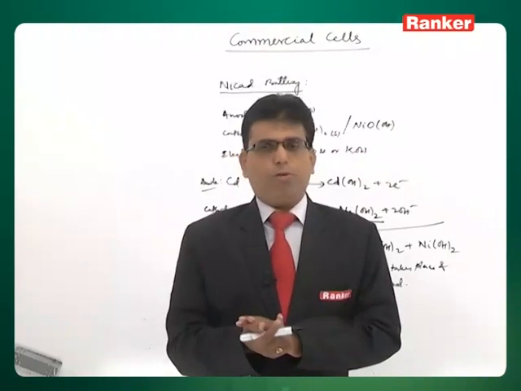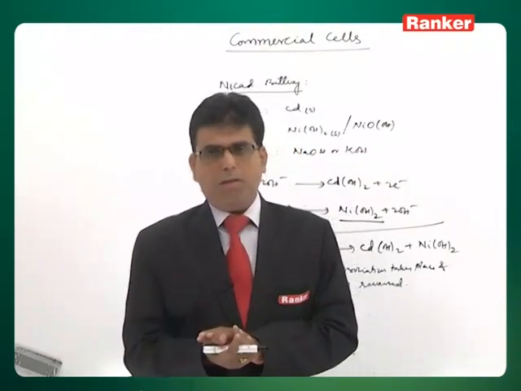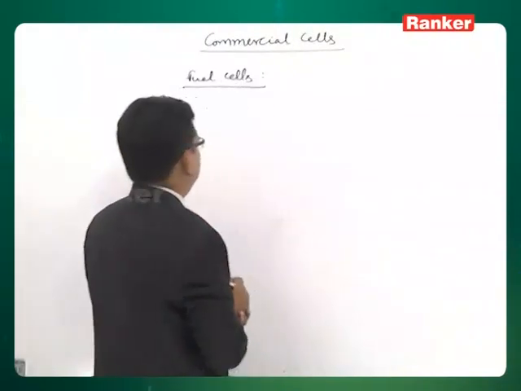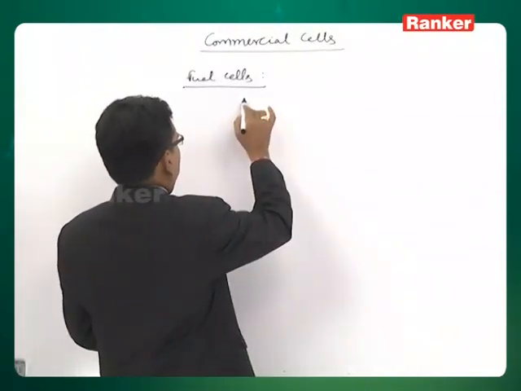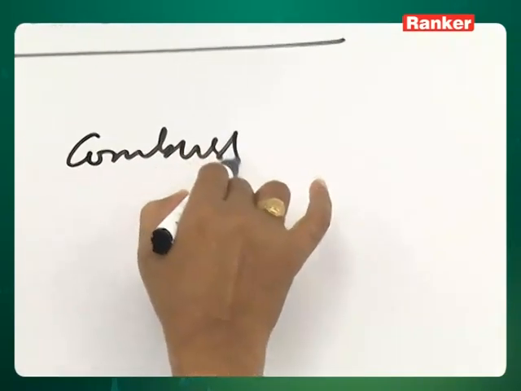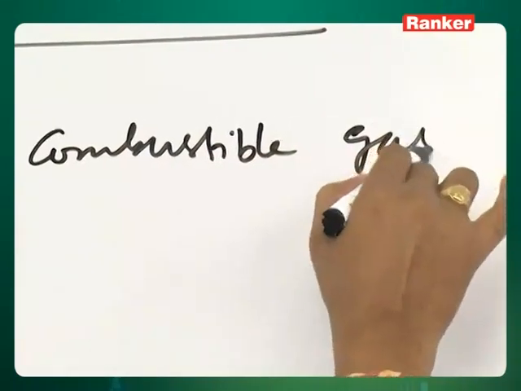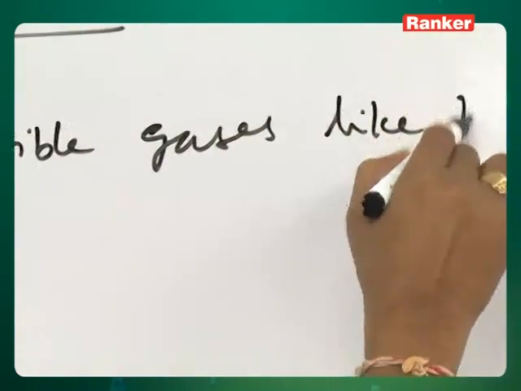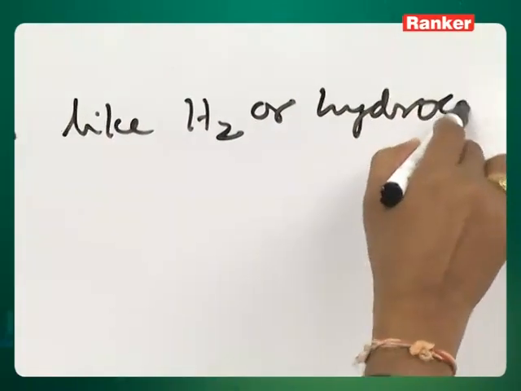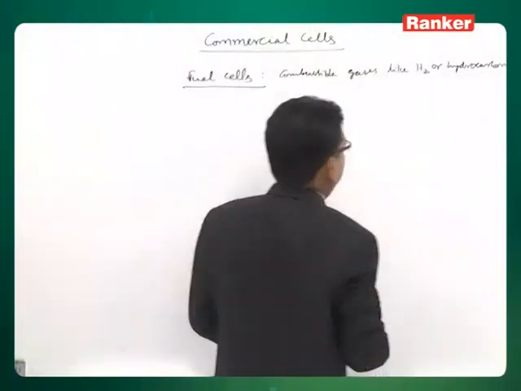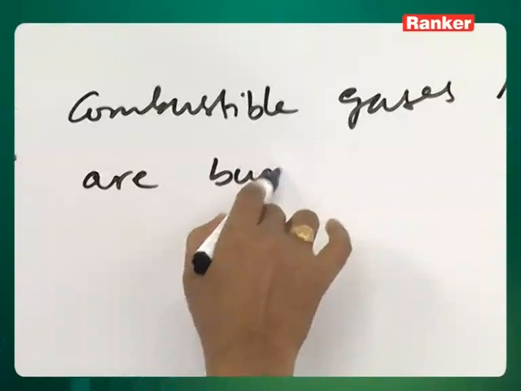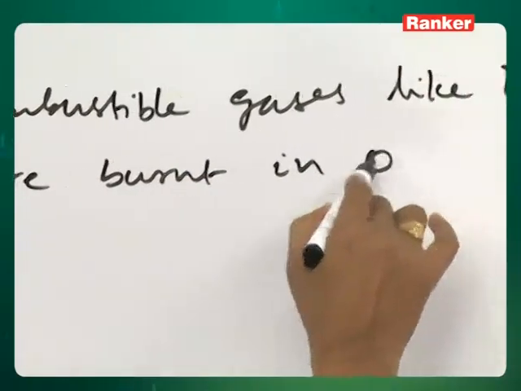In the fuel cells, as I told, it is the gases that we use. In the fuel cells, combustible gases like hydrogen or hydrocarbons are burnt in oxygen.